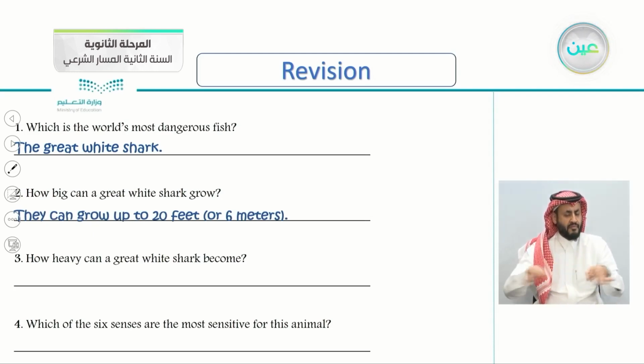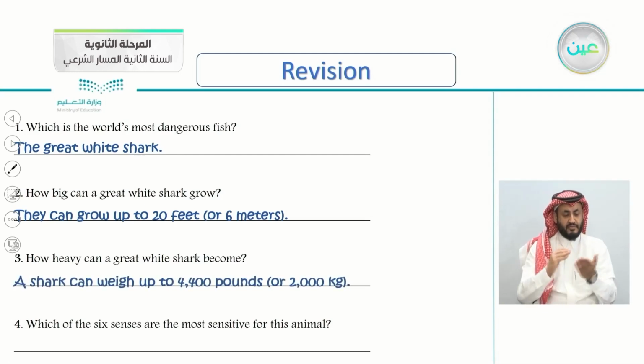How heavy can a great white shark become? So we're discussing weight here. So let's see the answer here. A shark can weigh up to 4,400 pounds or 2,000 kilograms. So how heavy can a great white shark become? The answer is 2,000 kilograms. This is really heavy.